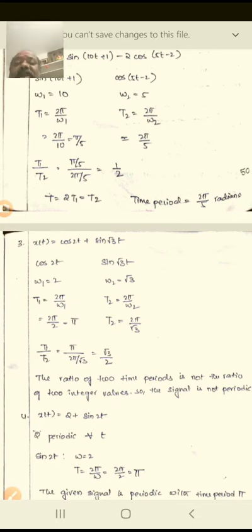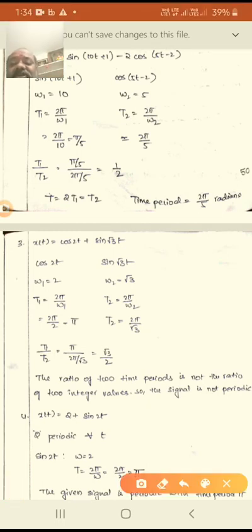Therefore, again you need to find the t1 value. t1 is equal to 2 pi by omega 1 and t2 equal to 2 pi by omega 2. Omega 1 is 2, so 2 pi by 2 equals pi, and similarly t2 is 2 pi by root 3. Again take the t1 by t2 ratio, pi by 2 pi by root 3. Pi cancels, and we get root 3 by 2.